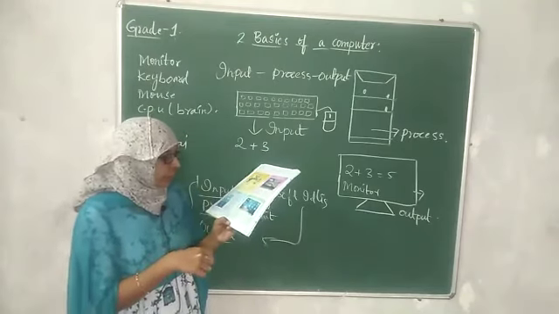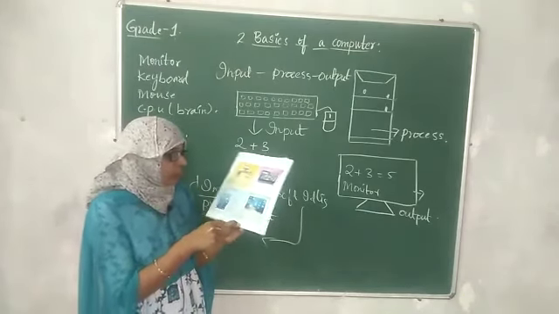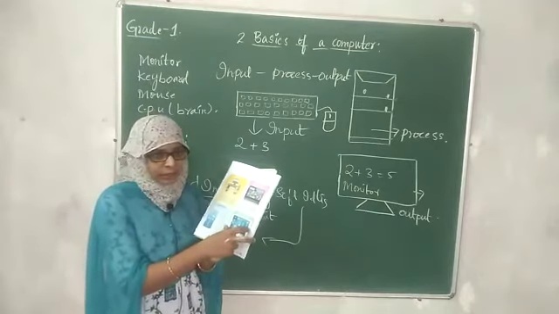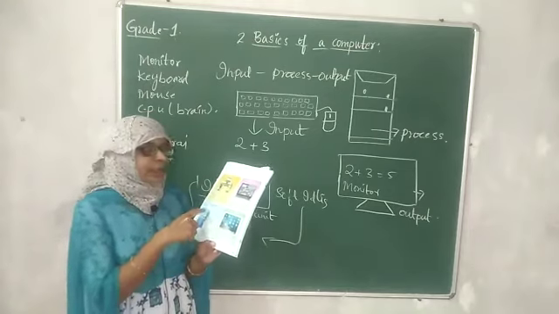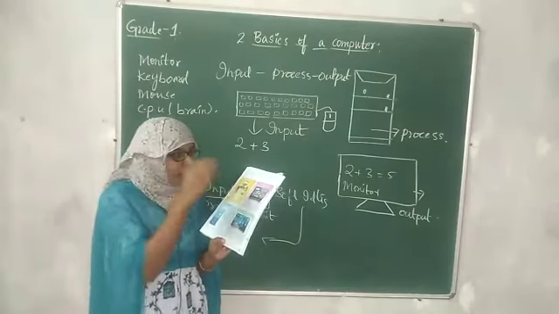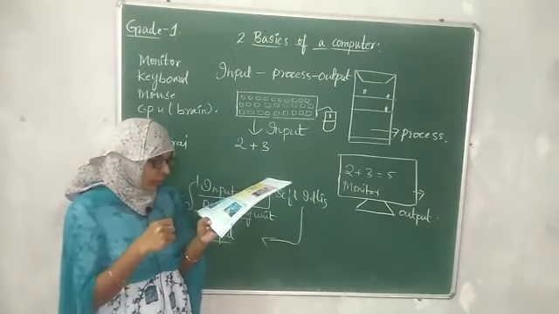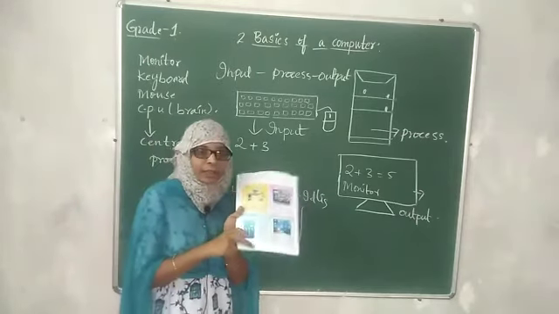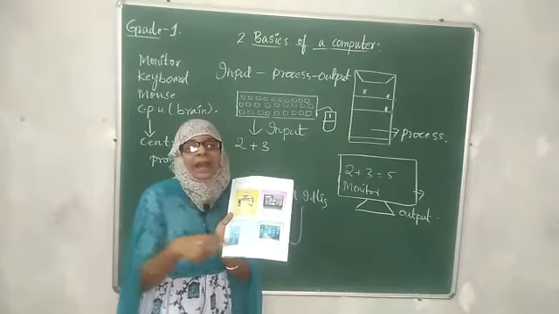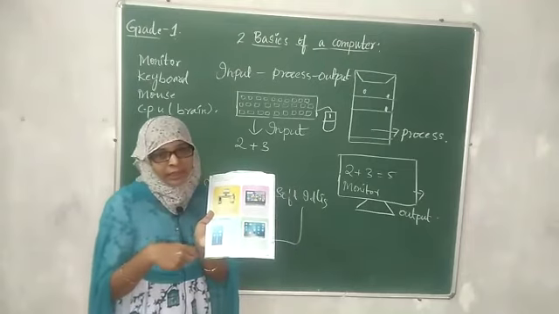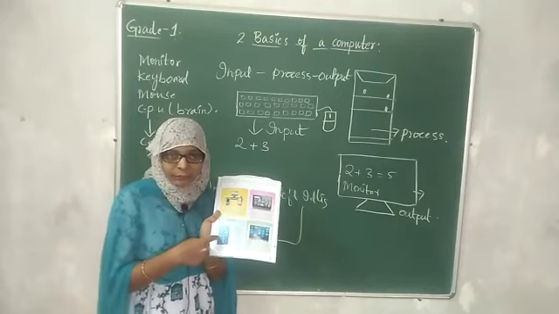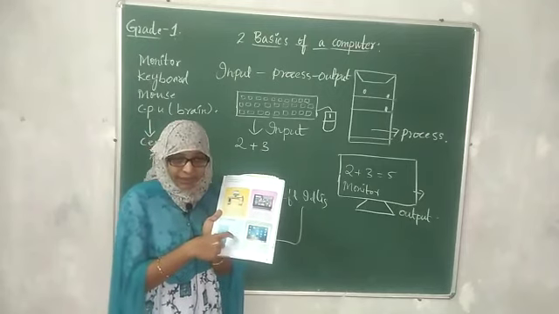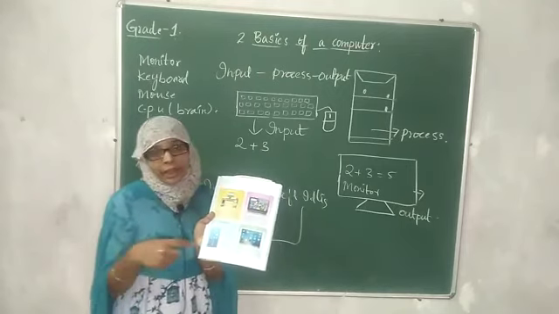It is smaller than a laptop. Have you ever seen a tablet, children? It is bigger than a smartphone and smaller than a laptop. We can use the internet in this, download any apps, and play games, and the same in the smartphone also.